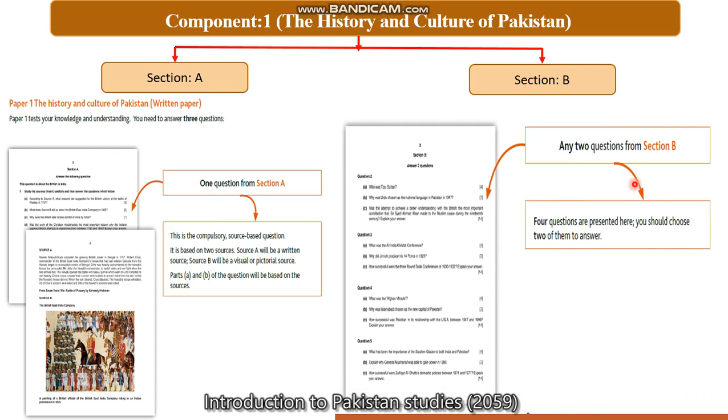So in section B, the examiner will give you 4 questions and you have to attempt any 2 of them, and each question carries 25 marks. So the student has to attempt 1 question of 25 marks from section A and 2 questions of 25 marks from section B. Each question will carry 25 marks. So when we add these 25s together, it will be 75.